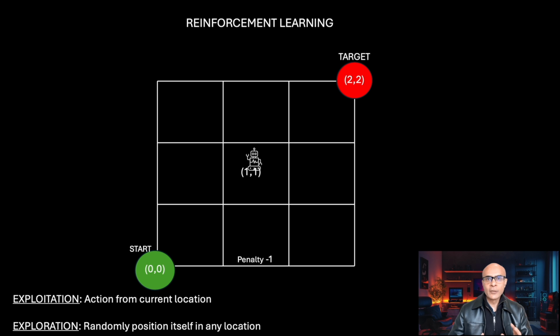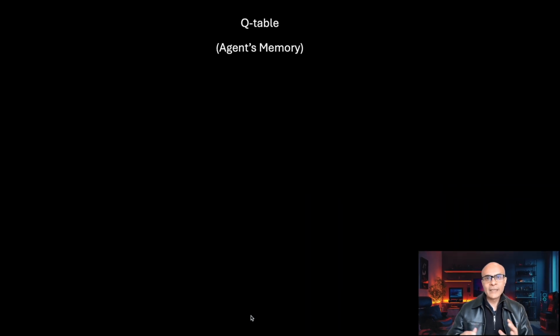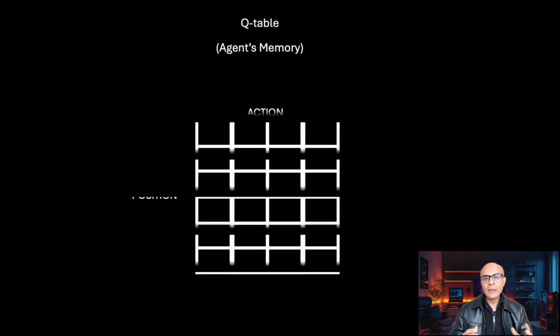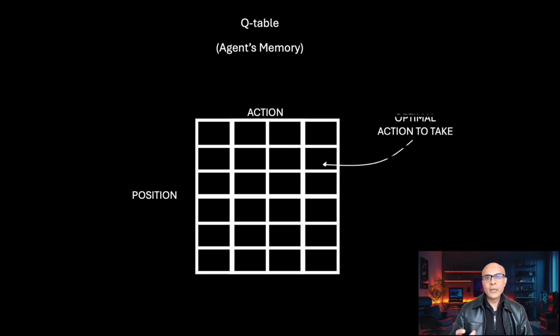After taking many actions, the agent will learn how to reach the target. And as soon as the agent reaches the target, we will give it a reward of +10. Now this approach of penalty and reward forms the basis of reinforcement learning. The learning of the agent is captured in something called a Q table. You can consider the Q table as the agent's memory. This Q table will contain information on what is the optimal action to take for any given location. Now let's see these concepts in action through a demo.